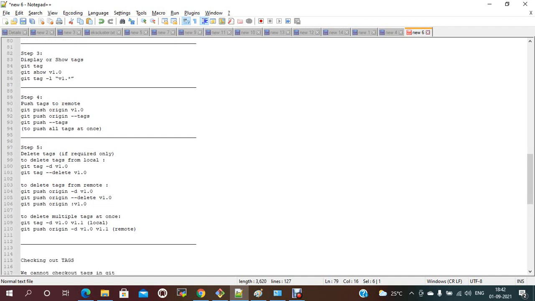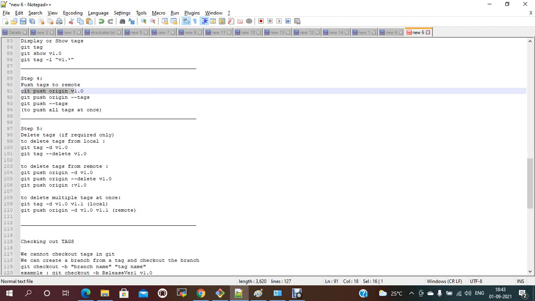To push the tag to the remote repository, the command is git push origin and the tag name. To push all the tags at once, use git push hyphen hyphen tags. To delete the tag, git tag hyphen d and the version. To delete the tag from the remote repository, the command is git push origin hyphen d and the tag name.